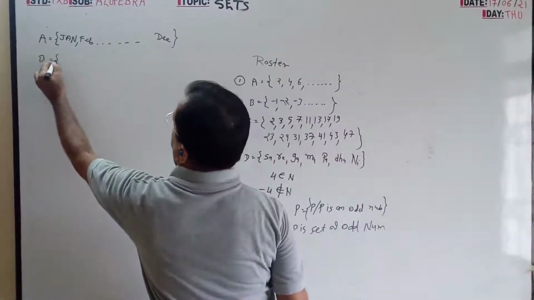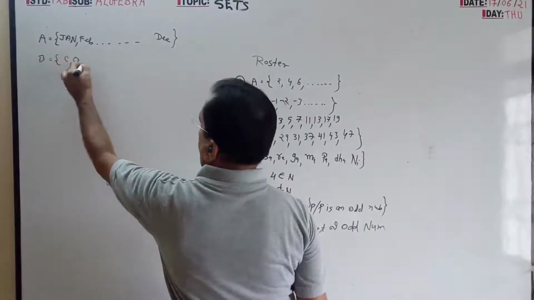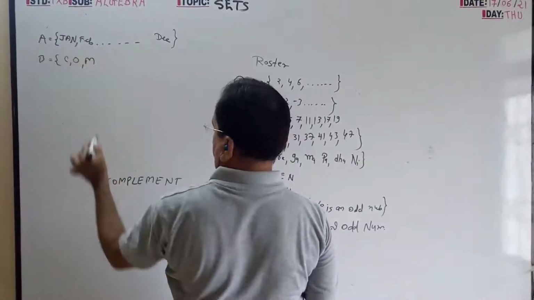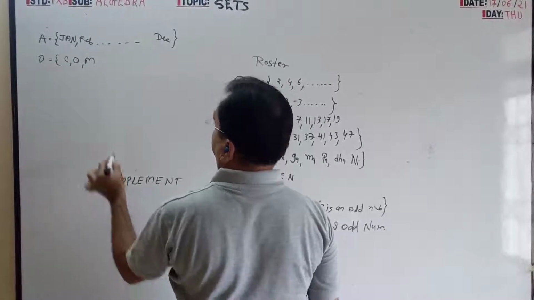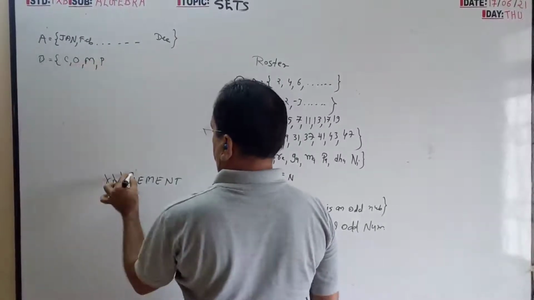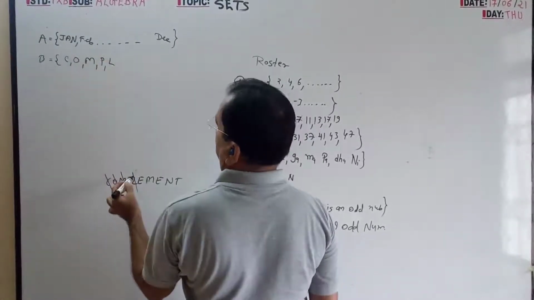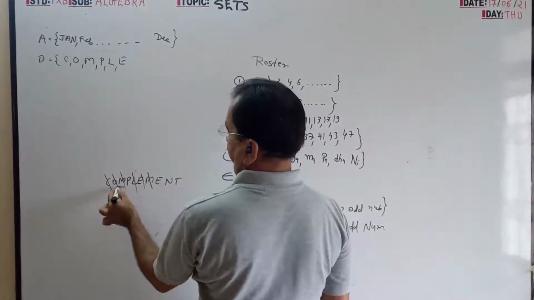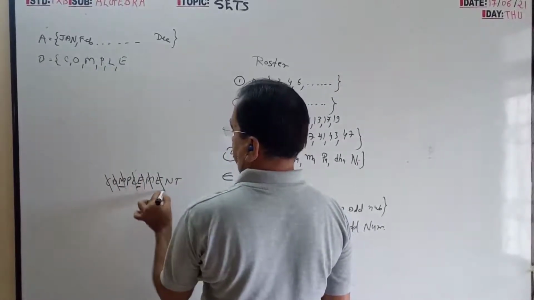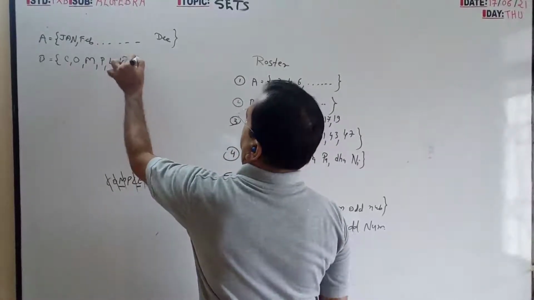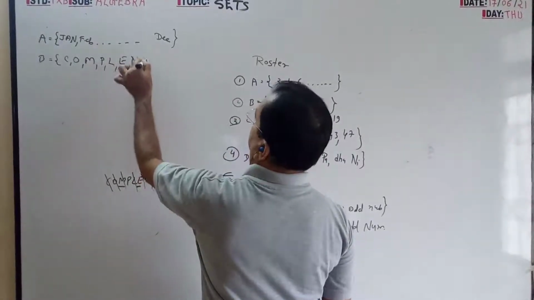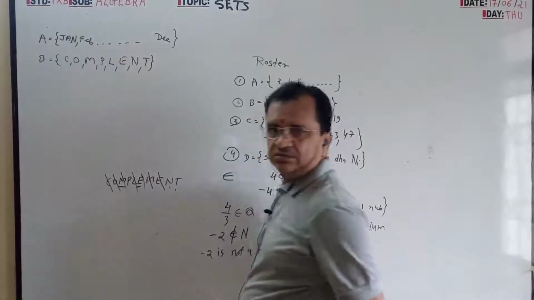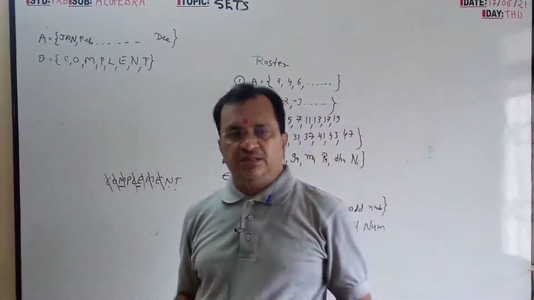So you can write C, O, M, P new, L also new, E, M already done, E already done, N, T. Correct.